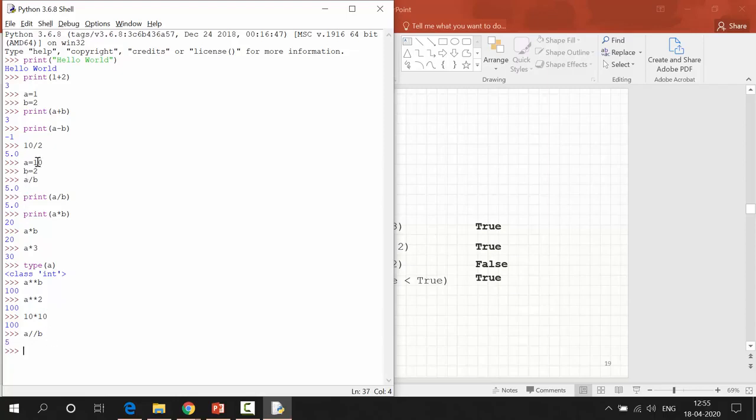See, 10 is an integer, 2 is an integer, so 10 by 2, I'm getting 5, right? Suppose you see B floor division 2, I'm getting 1. Okay, 2 5s are 10, so one time I am able to divide.